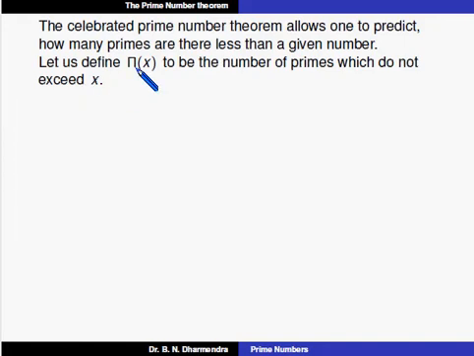Similarly, x is equal to 2. Up to 2, how many prime numbers? There is only one prime number. Definitely pi of 2 is equal to 1, which does not exceed 2. Again, pi of 3: how many prime numbers up to 3? There are only 2 primes, 2 and 3. That also does not exceed 3. Definitely 3 is greater than 2.